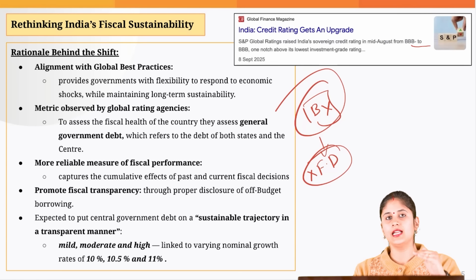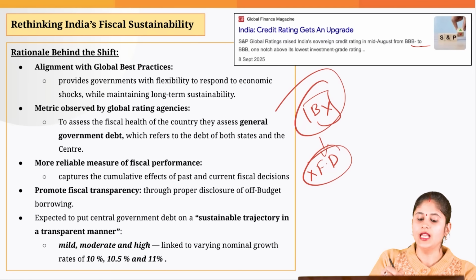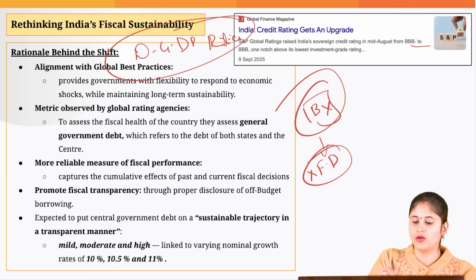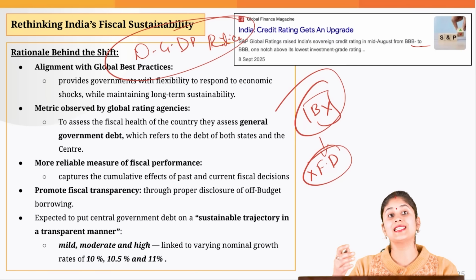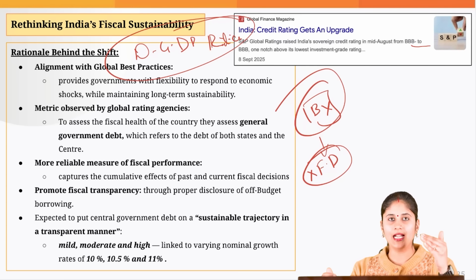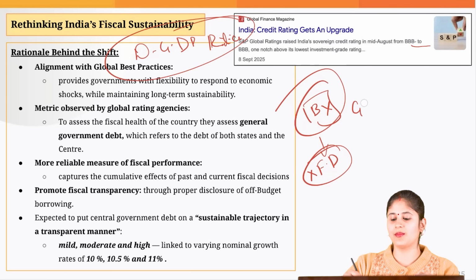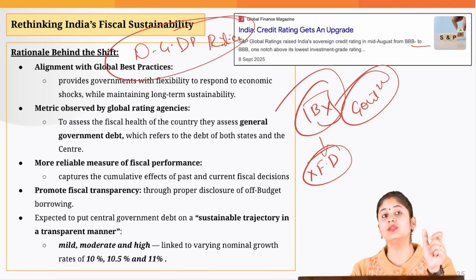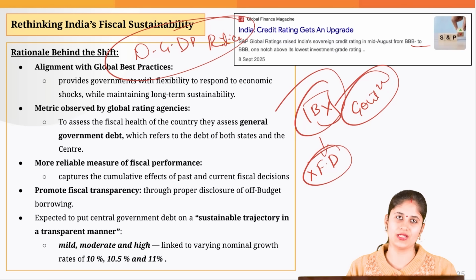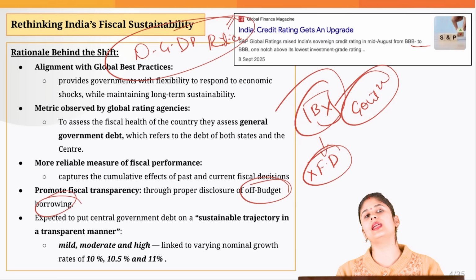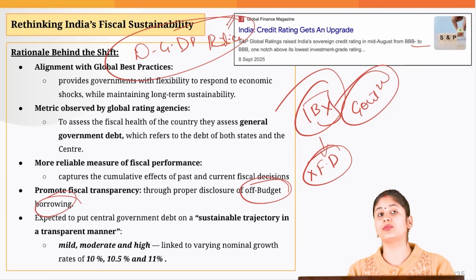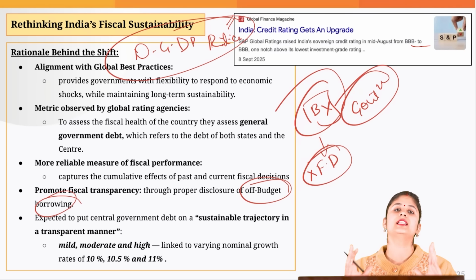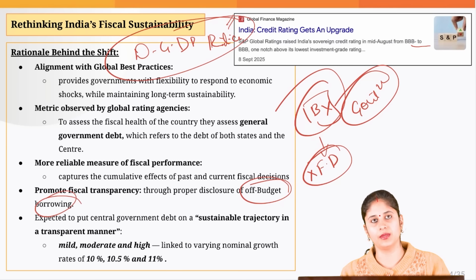Okay, so that is the reason it is all the more important that we start using the debt to GDP ratio. Because if that government agency is unable to repay that borrowing, ultimately that repayment obligation would come on the government. And in the initial slide itself, I told you that when I say debt, it basically refers to the government borrowing and the repayment obligations. So the debt to GDP ratio would enable us to effectively gauge this off-budget borrowing as well, and hence improve the transparency in getting the true picture of the fiscal performance of the government.